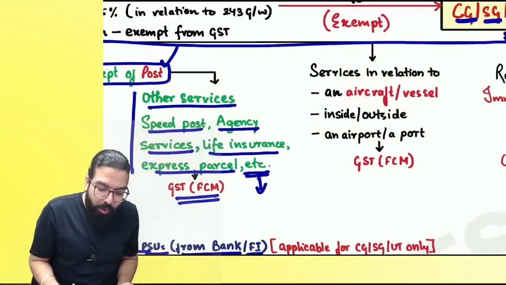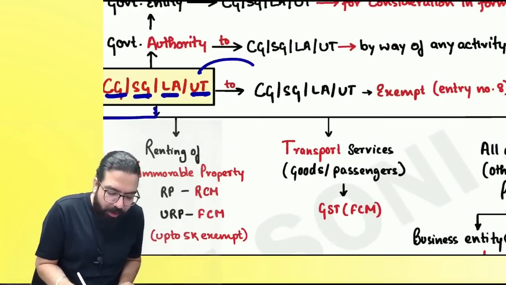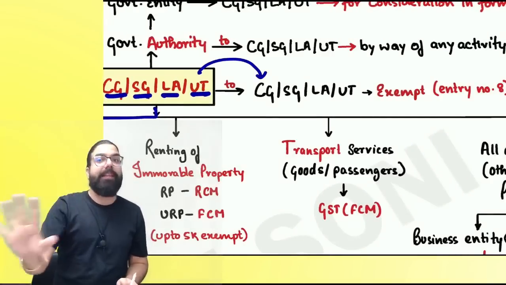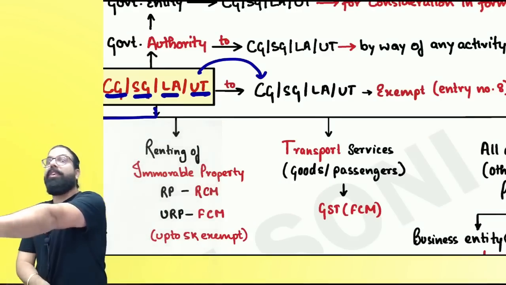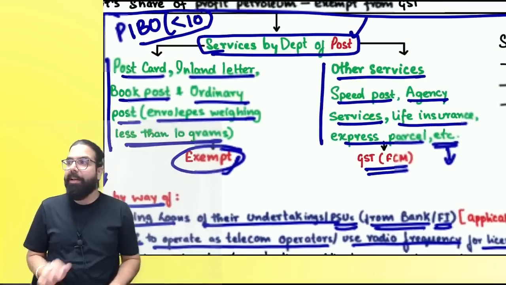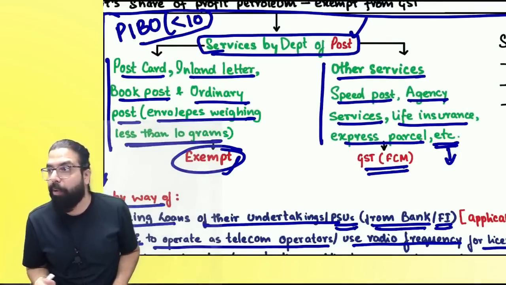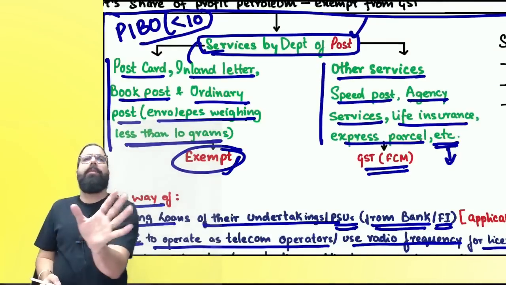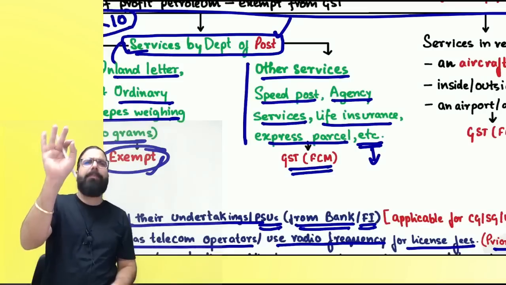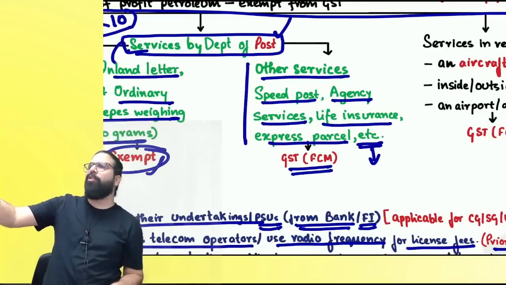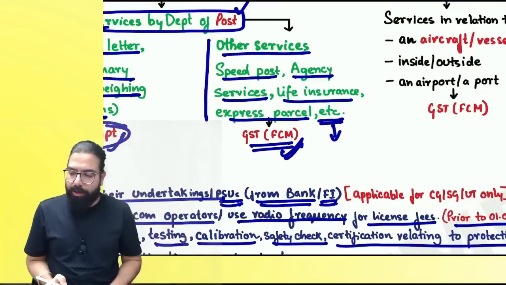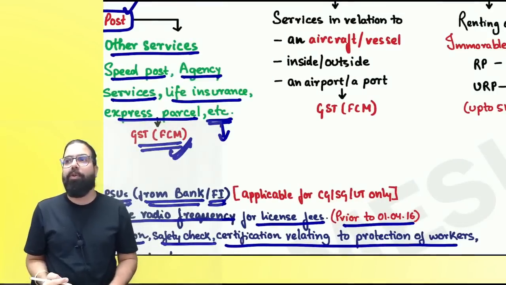Can we go ahead? When you read government to government services, now they have deleted that point from there. And hence, even if the post office gives these services to the government, it shall be taxable under forward charge mechanism. Are we clear with this 100%? Can we go ahead, everyone? So if PIBO services are given to anyone, exempt. Other than PIBO services, any services I've given: speed post, express parcel, agency service, life insurance, any other services of the post office also will be taxable under forward charge mechanism. Is my point 100% clear to all?